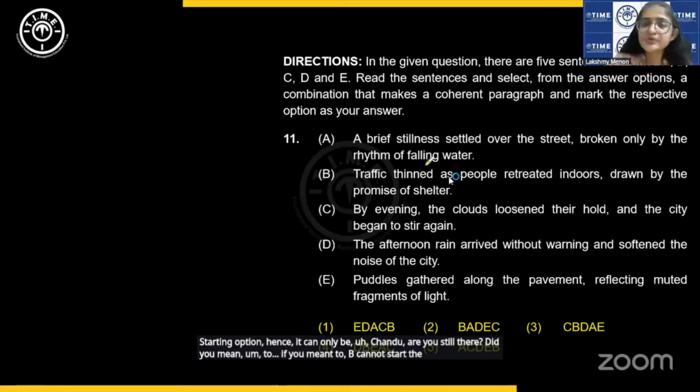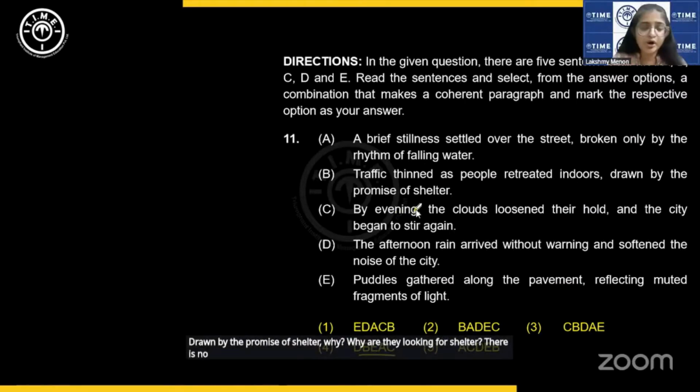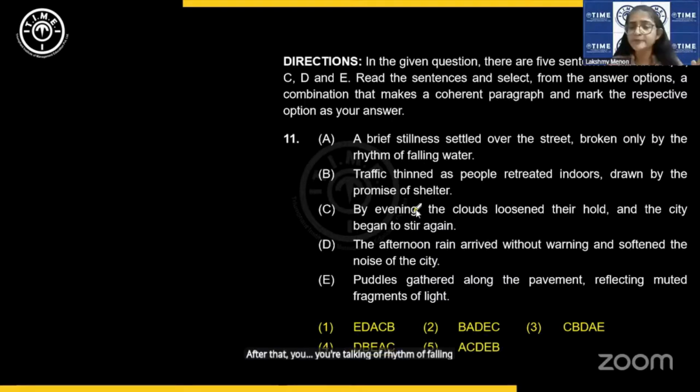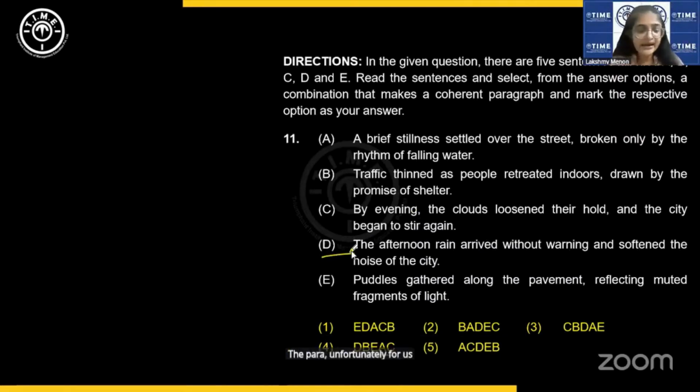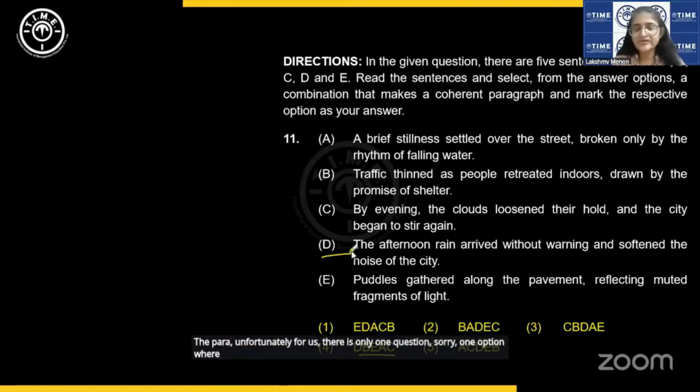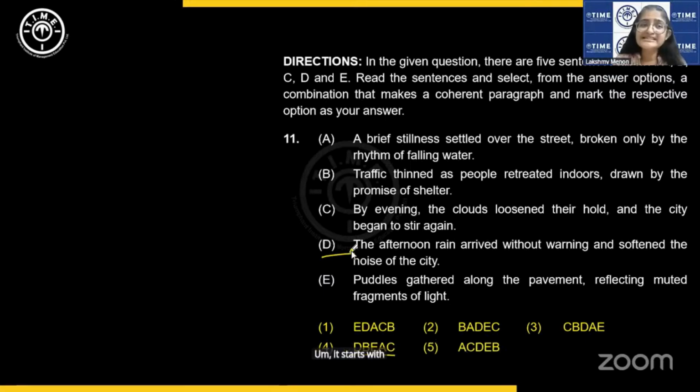Because if you say traffic thinned as people retreated indoors, drawn by the promise of shelter, why are they looking for shelter? There is no context. After the rhythm of falling water, that does not make sense. The afternoon rain is the context here. Only D can start the para, and fortunately for us, there is only one option where it starts with D. Okay, fine.